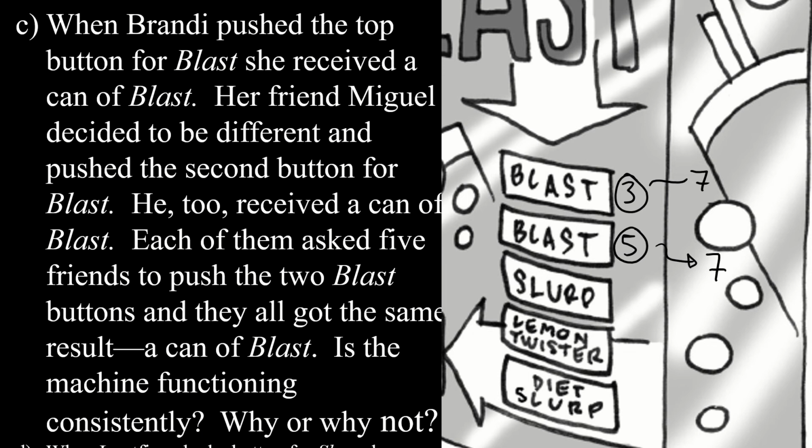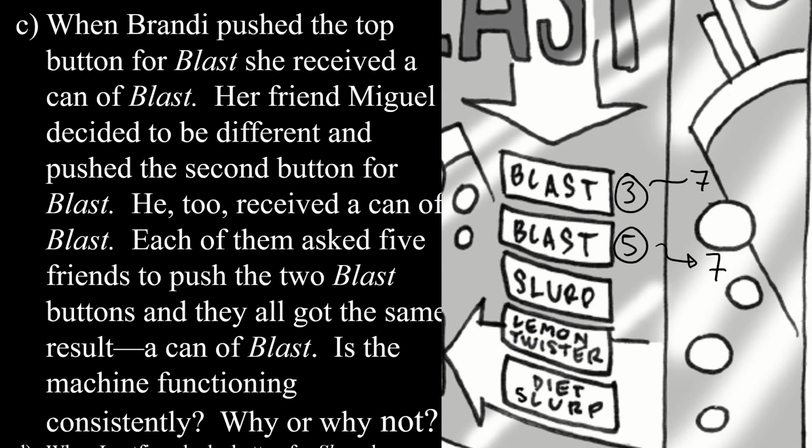So what we're saying here is, yes, I can push the top button, I can enter a 3 in a numerical case, and I'm getting 7, I'm getting blast. I can also enter the second button, in this case entering 5, and I also get 7. As long as every single time I give the function 3 it returns 7, it's functioning fine, even though 5 also gives me 7. So it's not a problem to have two numbers that are giving me the same output, right? That's completely legit.